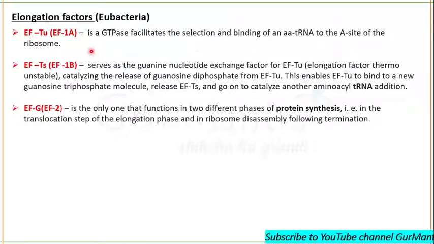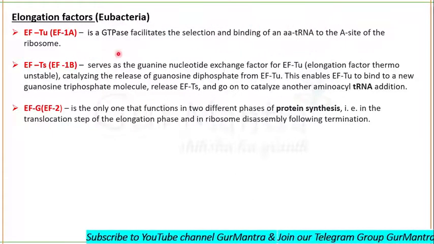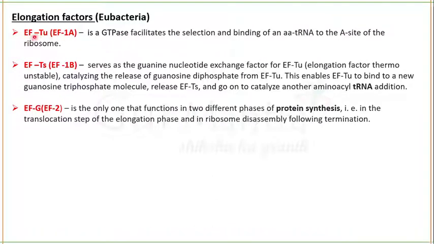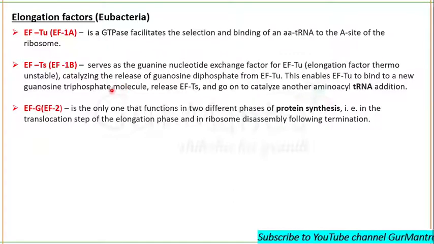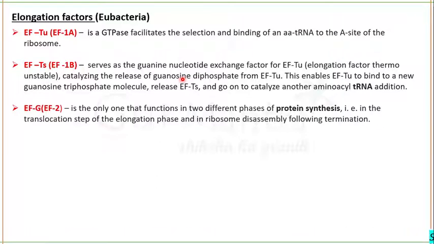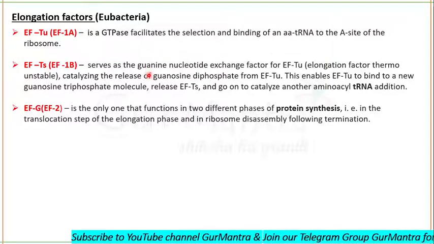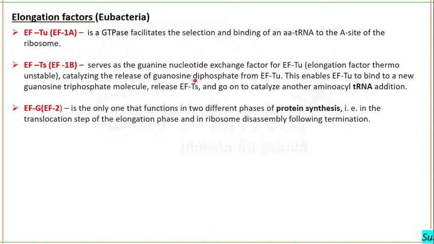But during that process, there will be hydrolysis of GTP, and this elongation factor Tu will be bound to GDP now. So in the GDP state, it will be inactive and no longer able to bind with the appropriate amino acid tRNA. So for its activation, there is the need for removal of guanosine diphosphate.